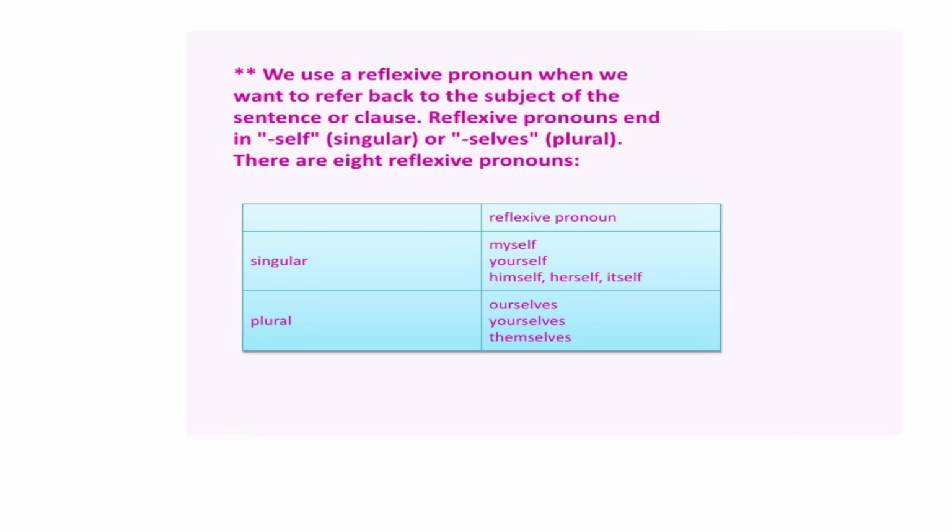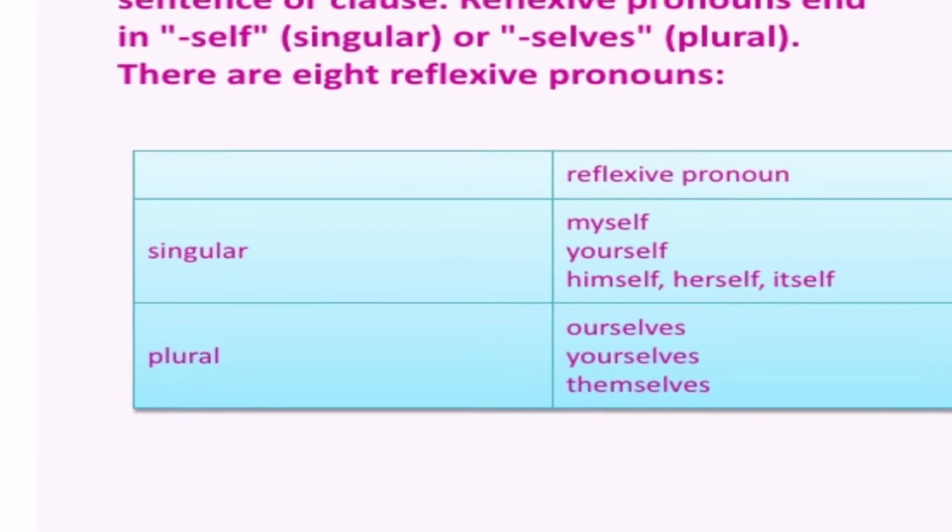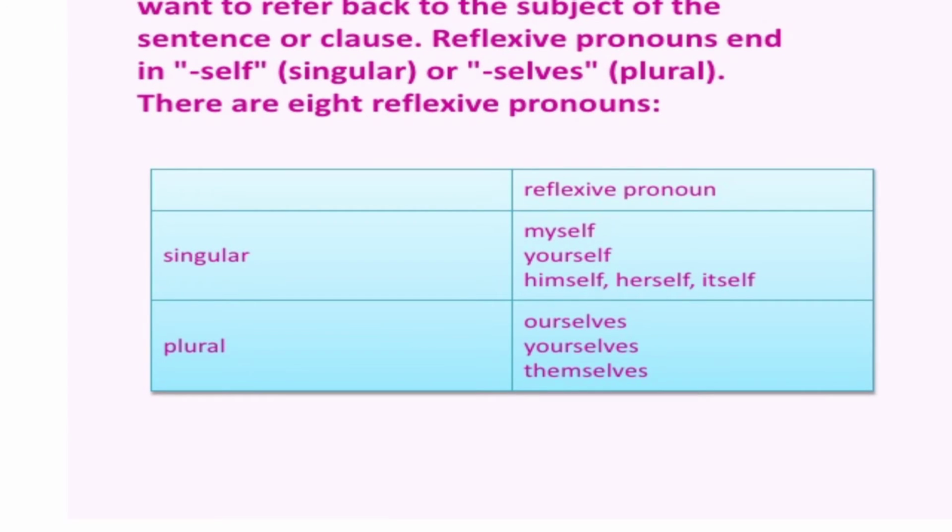So let's move next. We use the reflexive pronoun when we want to refer back to the subject of the clause or the sentence. We have already discussed reflexive pronouns end in self, singular, and selves, that is plural. There are 8 reflexive pronouns, and these are myself, herself, himself, itself, yourself, and their plural forms are ourselves, yourselves, and themselves.